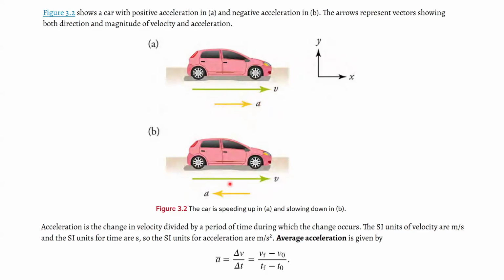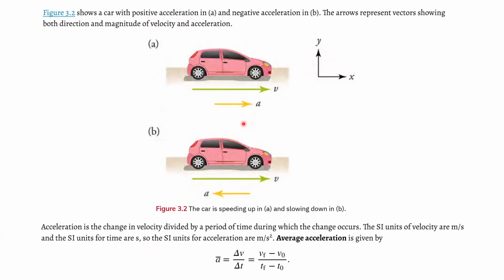This yellow arrow for both of them for acceleration has a direction. Accelerating to the left here, or accelerating to the right, or accelerating north, or accelerating south, because acceleration is a vector. So this figure shows a car with positive acceleration in A and negative acceleration in B.